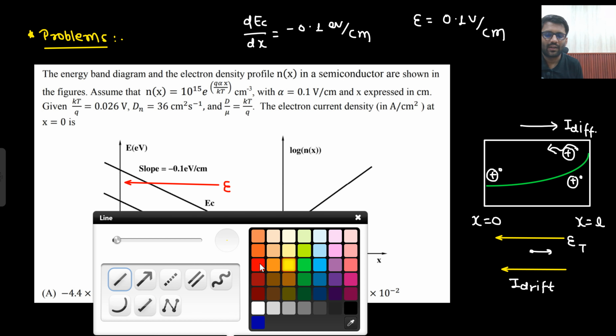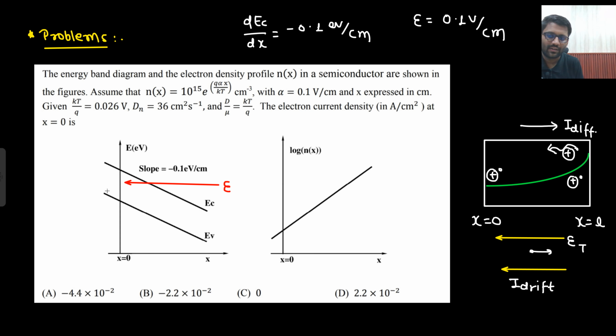So how would I make the EFN? This is how I would have made it. This would have been your EFN with 0 slope. EFN would be nearer here, and after that it would be further. Here there is more doping, after that there is lesser doping. Is that clear to you or not? Very simple question. Just make the diagram, write down the diffusion current and the drift current, and your job is done.